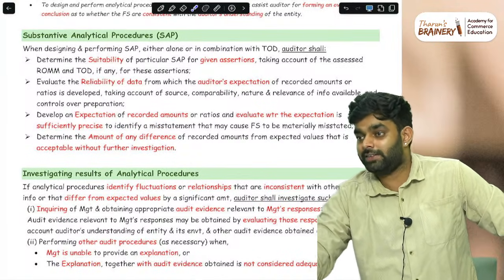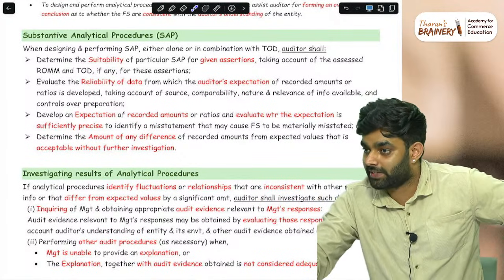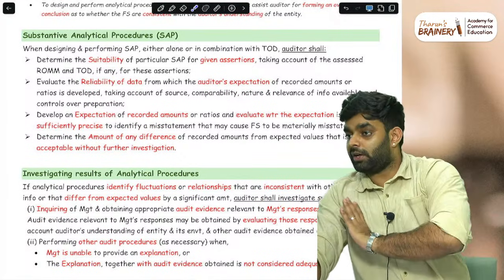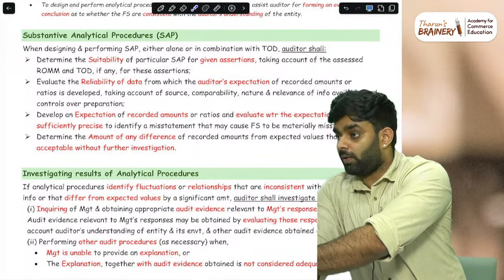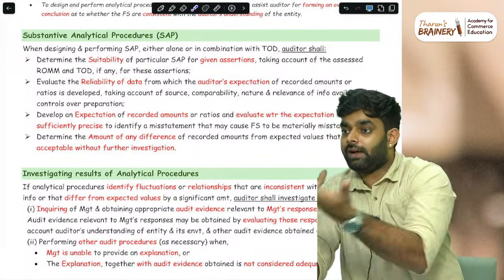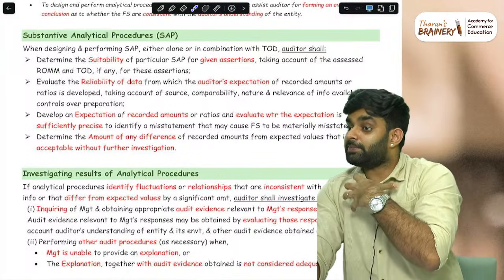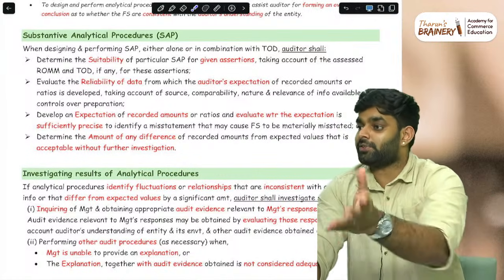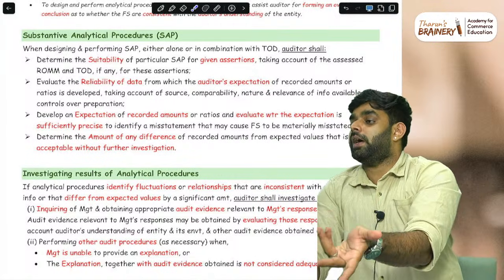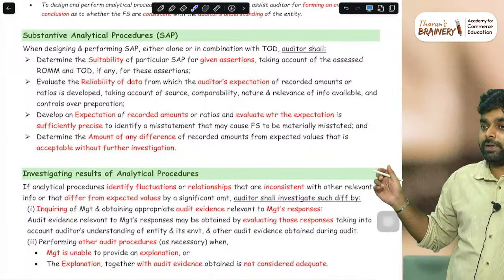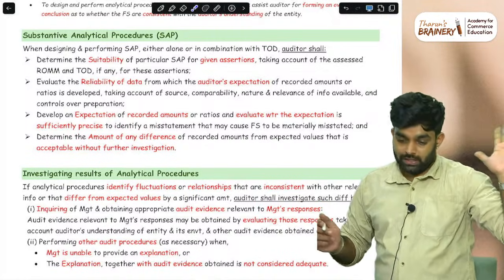Obviously the auditor should have an expectation. If we got the last 3 years of sales, and the current year 31st March is not yet over, based on that we will have an expectation. Last year 10 lakh, the year before 8 lakh, so current year it is 12 lakh. That is my expectation. And just check what the actual figure is. Actual figure is almost 12.2 lakhs. Almost correct. Happy. Risk of material misstatement is low. That is what you want to do.